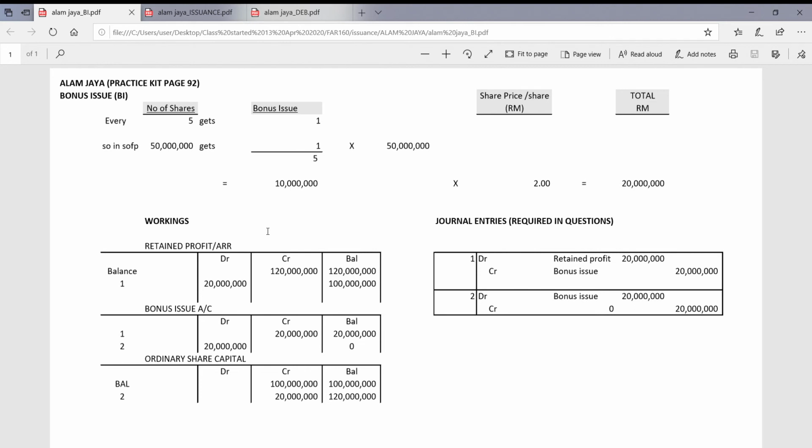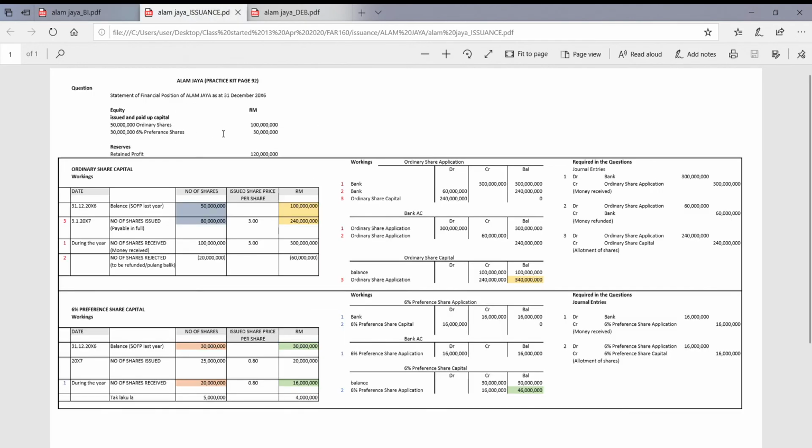So talking about the existing shareholders, this is the total number of shareholders existing previously. If you look here at issuance, it is this one, the 50 million, not including the new one, 80 million. Of course, bonus is entitled to the old shareholders, not the new shareholders. You have to wait for some time to get bonus, okay?